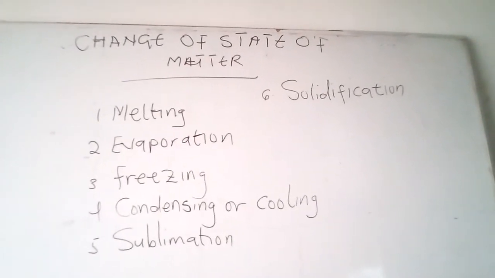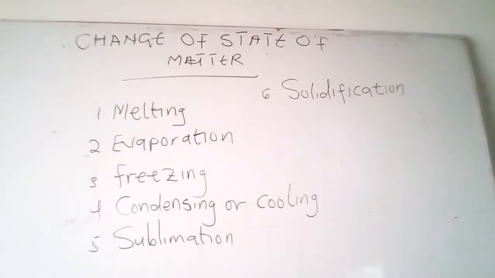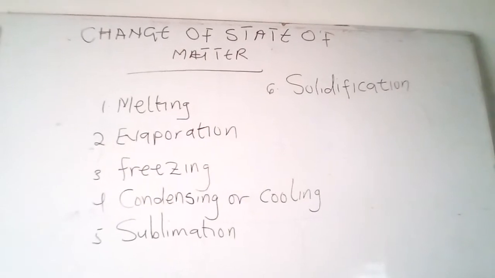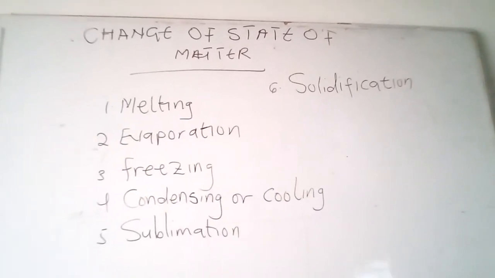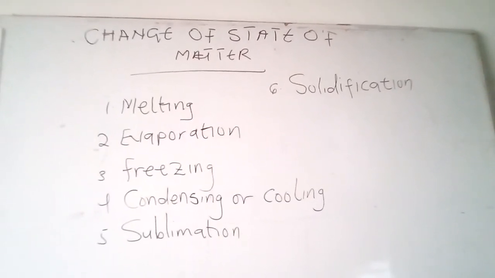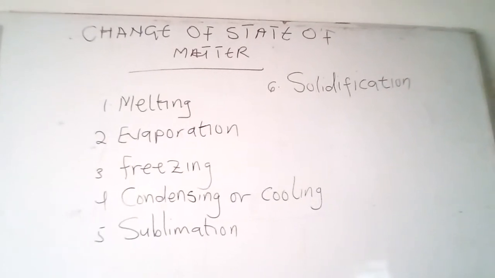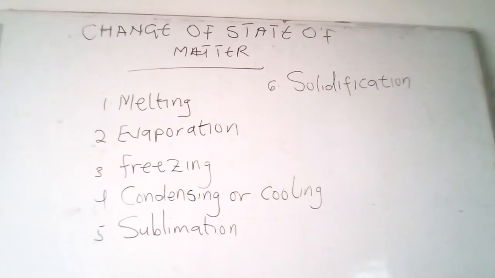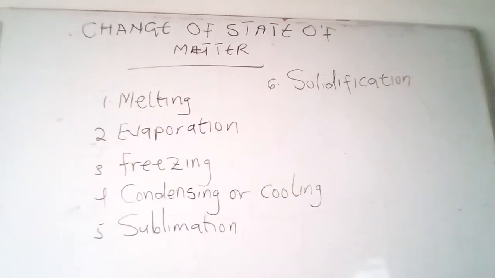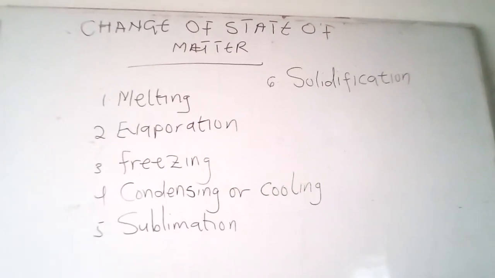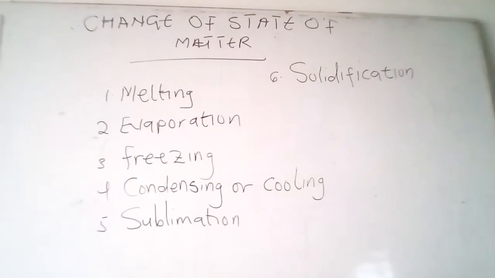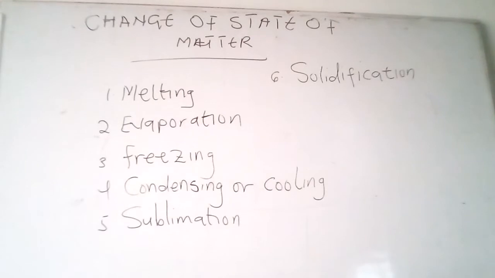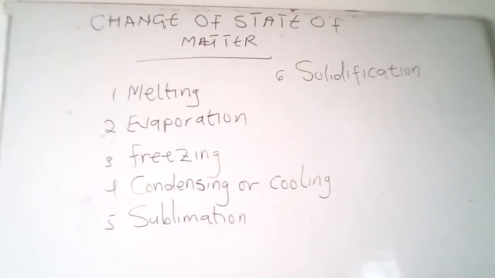So all matter can be classified as either solid, liquid or gas. For example, concrete and ice are solids, petrol and water are liquids, and air and vapor are gases. Solid, liquid and gases are therefore the three main states of matter. A substance can be made to change its state to another by giving heat to it, or by taking heat away from it.